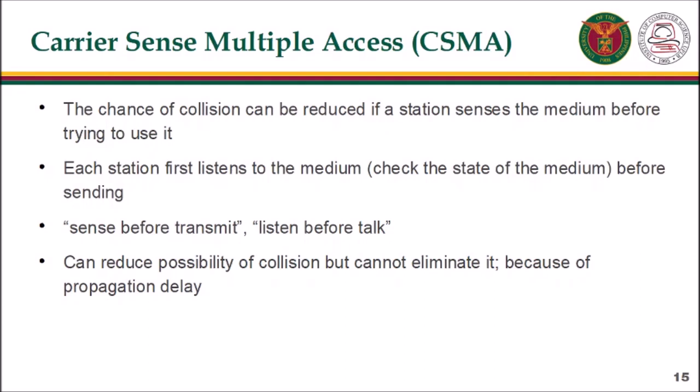The possibility of collision still exists because of propagation delay. When a station sends a frame, it still takes time for the first bit to reach every station and for every station to sense it. In other words, a station may sense the medium and find it idle, only because the first bit sent by another station has not yet been received.